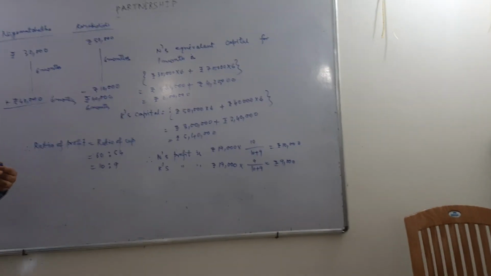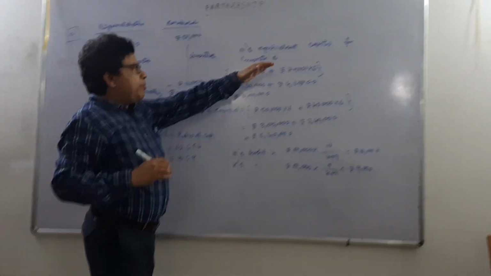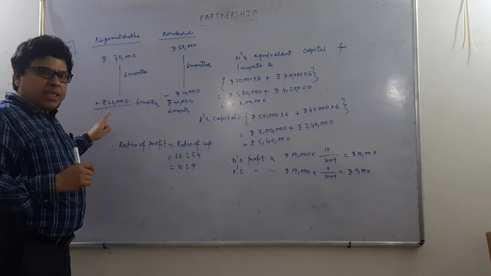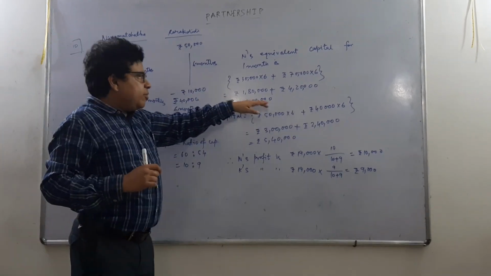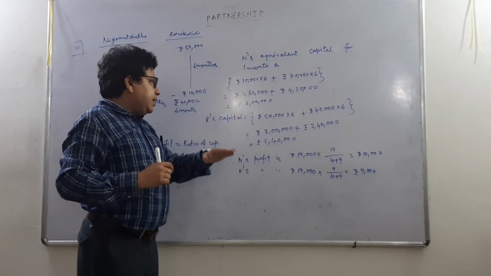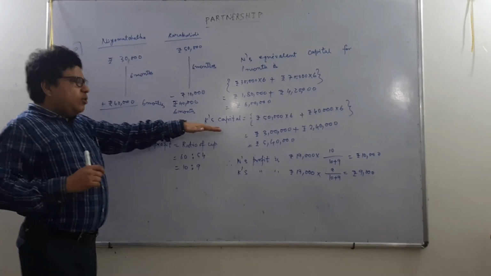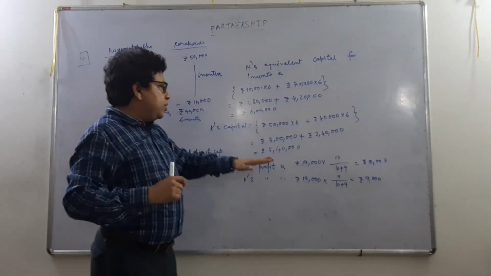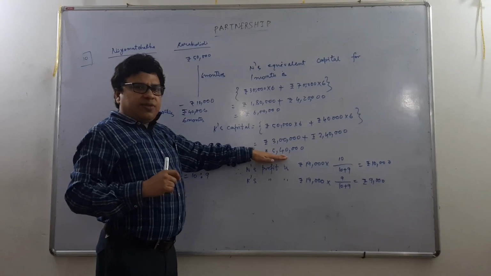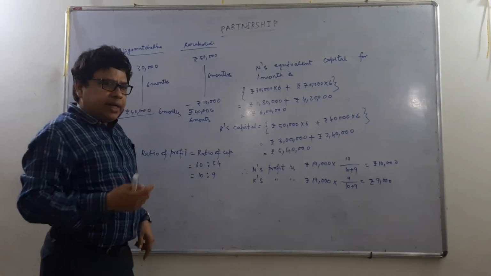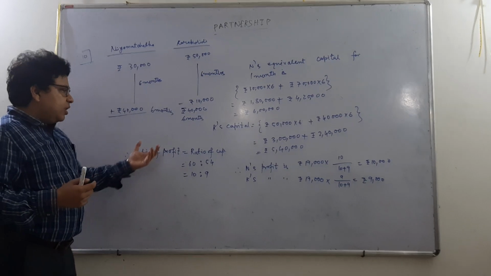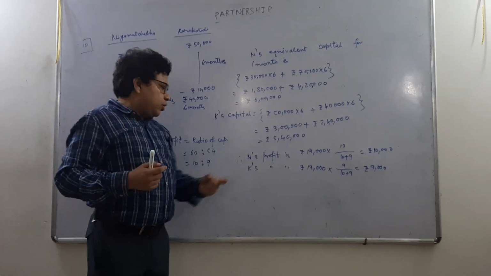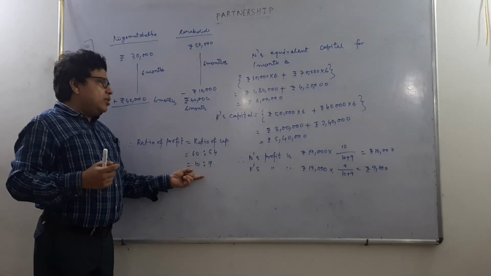So what will be Niyamat Chacha's equivalent capital for 1 month? It will be 30,000 into 6 plus 40,000 into 6, that means rupees 6 lakhs, and Korobi Didi's capital will be rupees 50,000 into 6 plus rupees 40,000 into 6, that means rupees 5 lakhs 40,000. And as we know that the ratio of profit is equal to the ratio of capital, that means 6 lakhs is to 5 lakhs 40,000, so it will be 10:9.